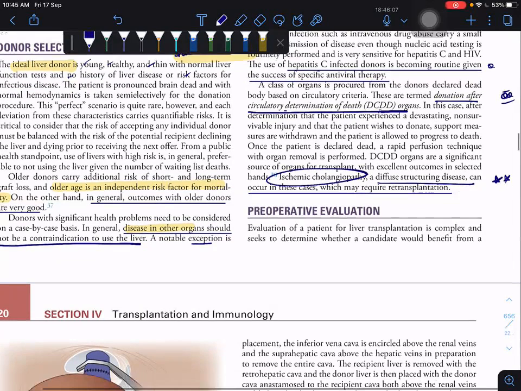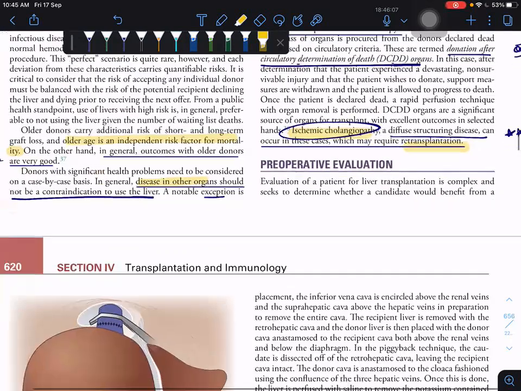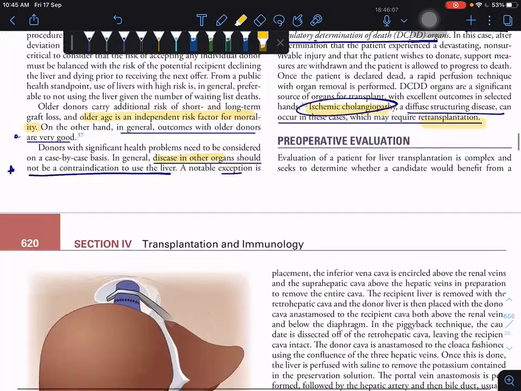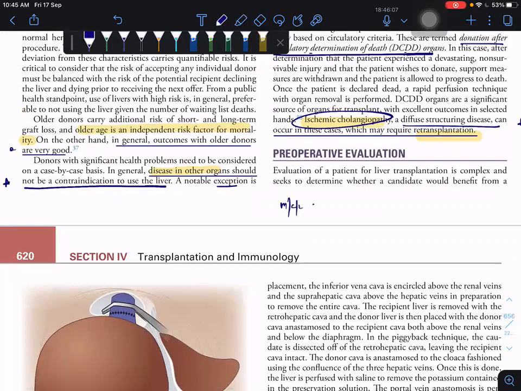In DCDD organs, they are more prone to ischemic cholangiopathy, and it is an indication for retransplantation. So in MCQs they will ask what is the most common cause of retransplantation in case of DCDD organs. The answer is ischemic cholangiopathy.